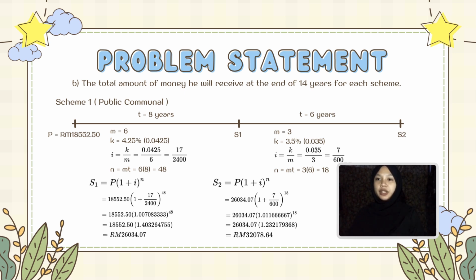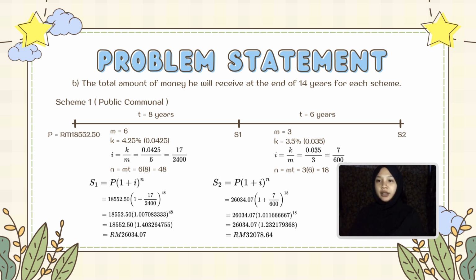We use the compound interest formula S equals P (1 + i) to the power of n, where i is the periodic rate 0.0425 divided by 6, and n is the number of compounding periods, 6 times 8 equals 48. After calculation, the amount at the end of 8 years is 28,034 ringgit and 7 cents.